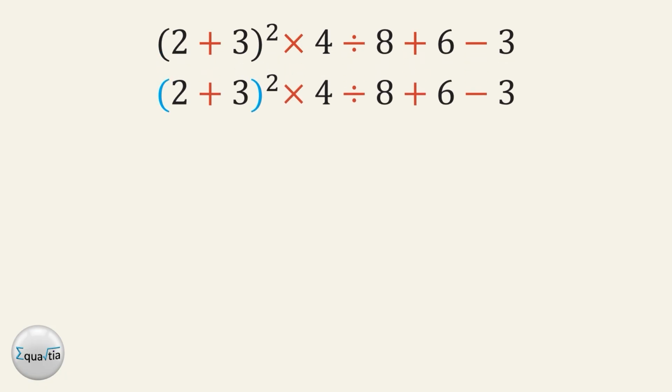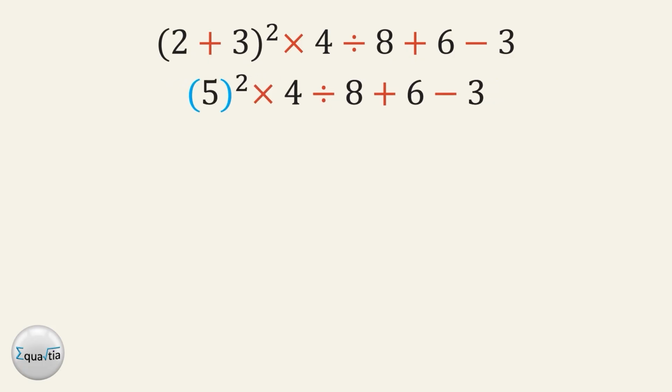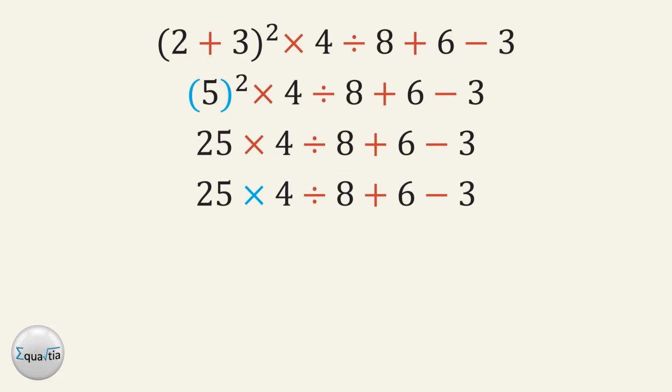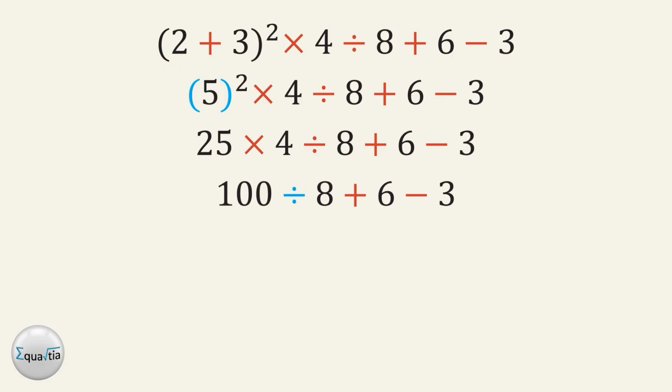Step 1. Parentheses first. 2 plus 3 equals 5. Now we have 5 raised to the power of 2, times 4, divided by 8, plus 6 minus 3. Step 2. Exponents. 5 raised to the power of 2 equals 25. Now we have 25 times 4, divided by 8, plus 6 minus 3. Step 3. Multiplication and division from left to right. 25 times 4 equals 100. Then 100 divided by 8 equals 12 and 1/2. Now the expression is 12 and 1/2 plus 6 minus 3.